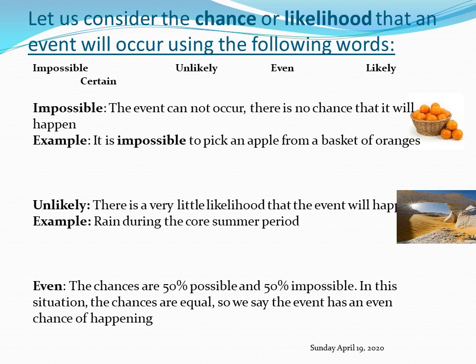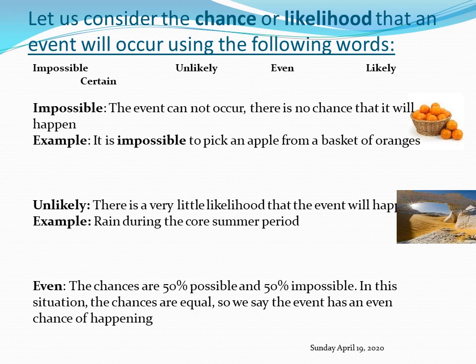For example, I have 5 oranges and I also have 5 apples. I keep them in a basket, 5 oranges and 5 apples. What is the likelihood that I will pick an orange? It's even because I can either pick an orange or an apple.